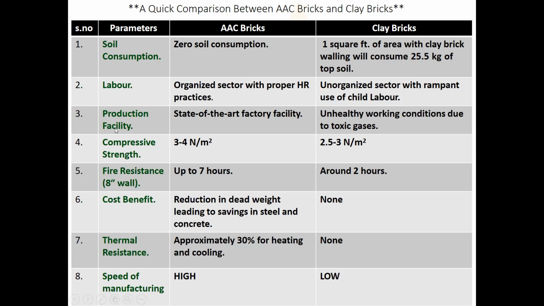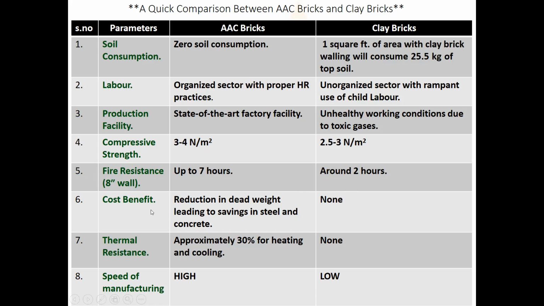Production facilities: state-of-the-art factory facilities for AAC bricks. Clay bricks: unhealthy working conditions due to toxic gases. Compressive strength: AAC blocks 3 to 4 Newton per mm square, whereas clay bricks 2.5 to 3 Newton per mm square. Fire resistance, up to 8 inches thickness: up to 7 hours for AAC bricks, whereas clay bricks is 2 hours.